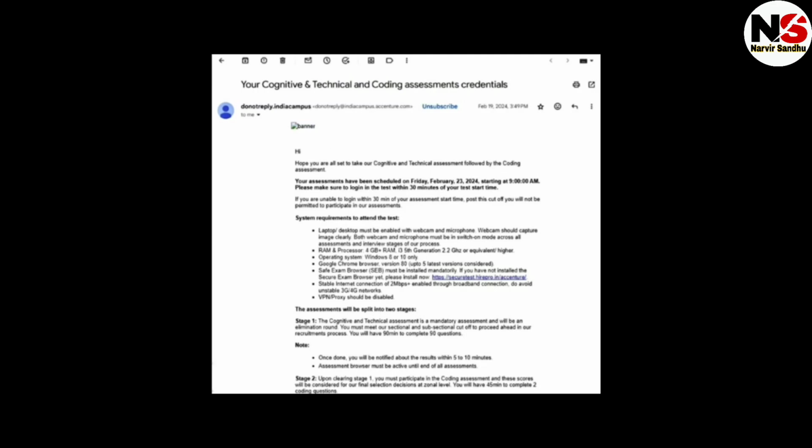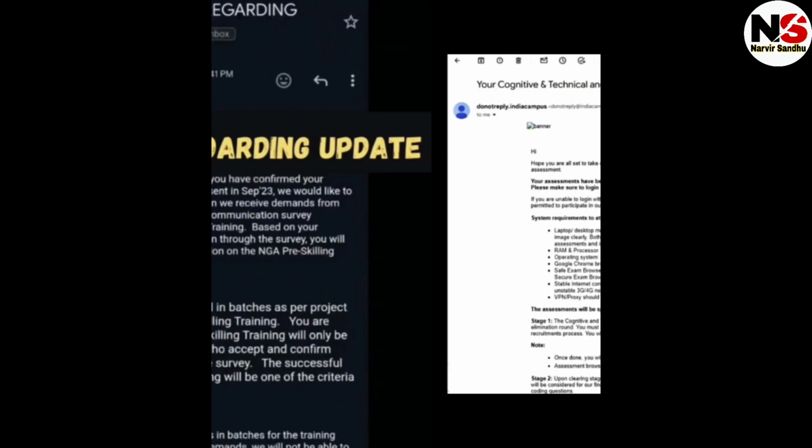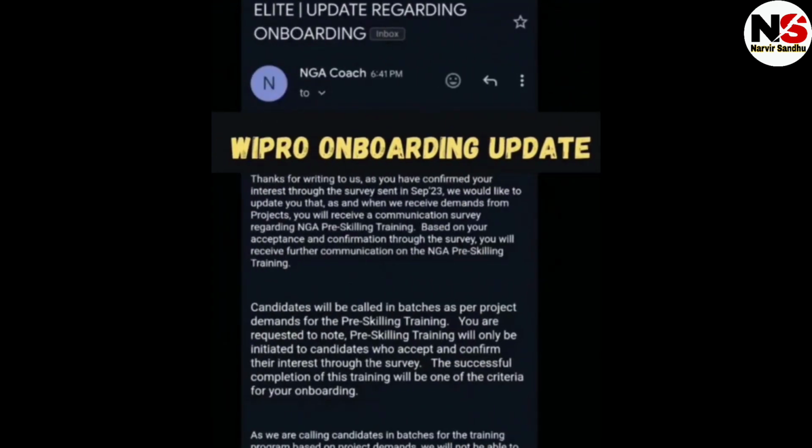So this is the latest pattern of Accenture for the cognitive, technical and coding assessment. You have 90 minutes for the first round and 90 questions will come, and in the second round you have 45 minutes and two questions will come. The next update is from Wipro, as Wipro is sending the onboarding update, and this is the mail that came from the team of Wipro.